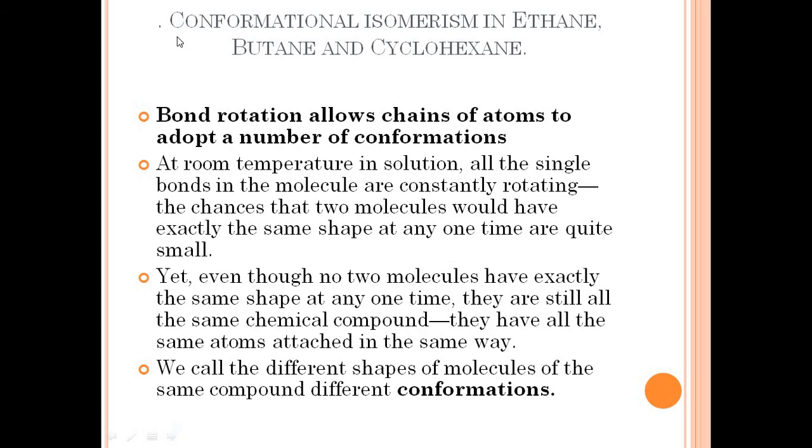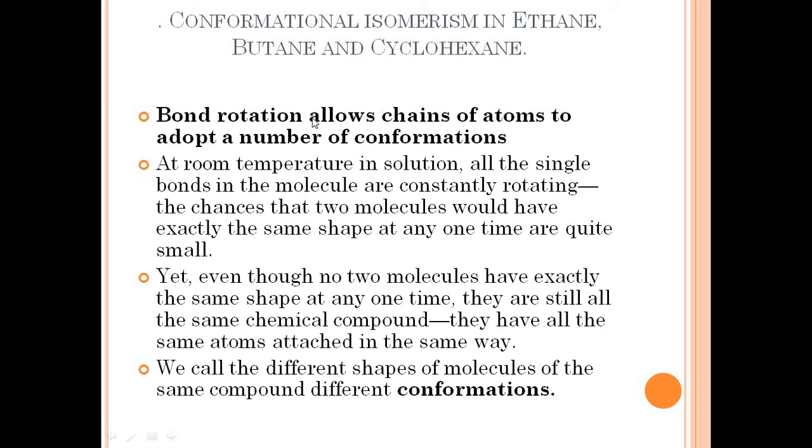Before we move forward, what is the meaning of the word conformational isomerism, which is there in ethane, butane and cyclohexane? These are all compounds from the alkane family, and they are going to attain conformations as well as isomerism. Why is there a formation of conformational structures and their isomers for the different categories of compounds?